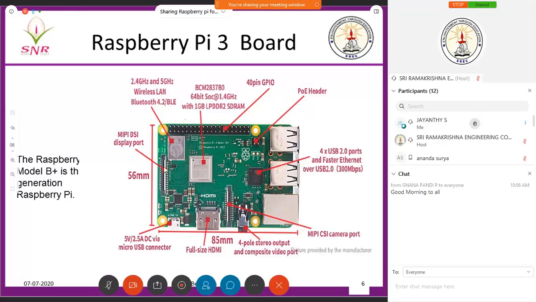Then I have another DSI display port, and I have, see here, a very small USB connector. I'll connect to the supply through this USB connector. USB is used not only for downloading programs. It can also be used as a supply. So through this USB port, I'm connecting to the supply. See to it that you have a stable supply. Otherwise, your board will get damaged.